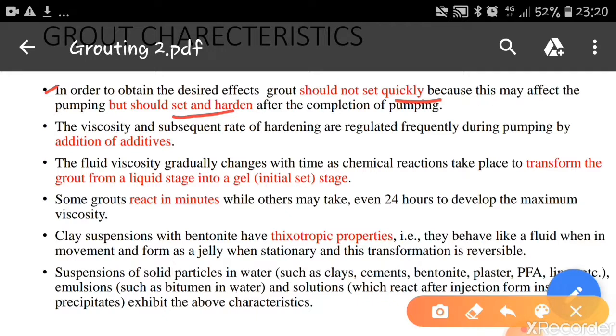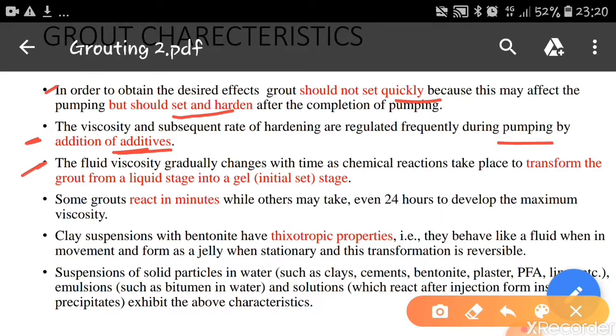Otherwise, it will be a problem for pumping the grout. The chances are that the pumps may get blocked or choked. So to avoid that, we should see that the grout will not set quickly. The viscosity and subsequent rate of hardening are regulated frequently during pumping by addition of additives. We can add some admixtures to the grout during pumping so that we can retard the rate of hardening. If you know that the grout is going to harden quickly, then the rate of hardening can be delayed or retarded by adding some chemicals or admixtures.